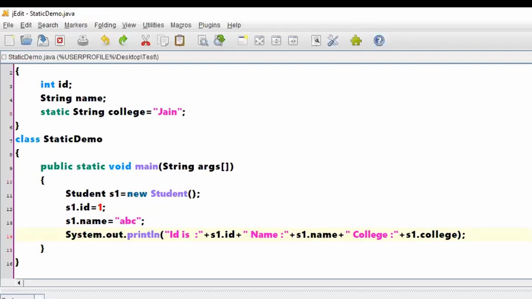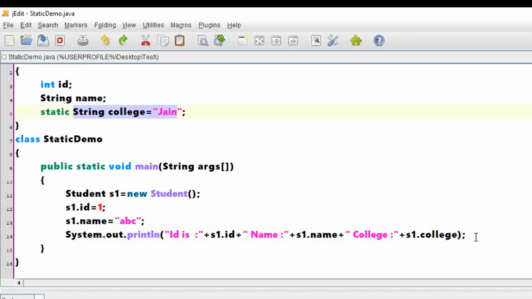See, I have not done anything much extra here. I just created one class called Student and made one particular instance variable static, and I am telling that this particular memory will be allocated only once, and that can be shared with respect to all the different objects which you are trying to create, right?